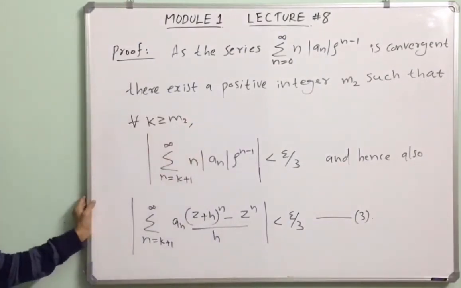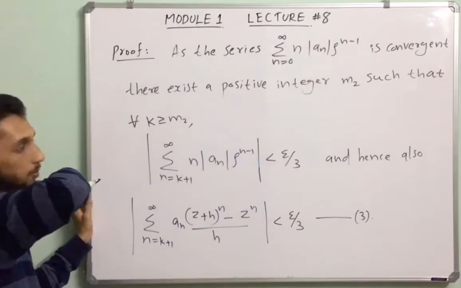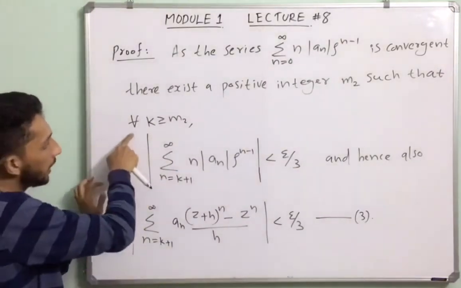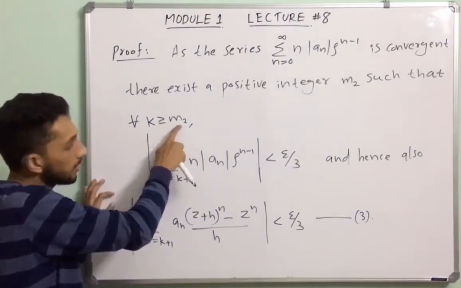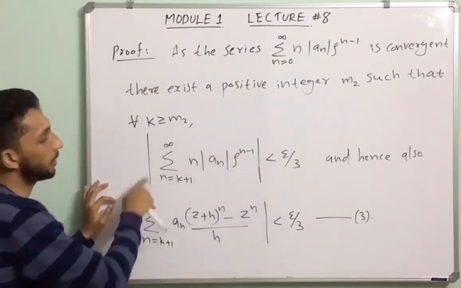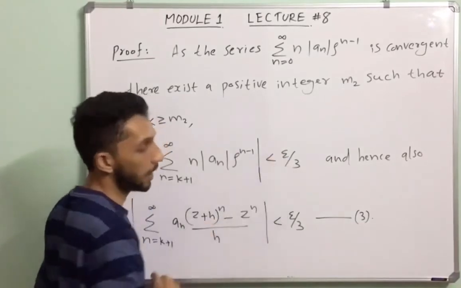Okay. This series is convergent, so there exists a positive integer m2. Then for every positive integer k greater than or equal to this integer, this condition is satisfied. That means the modulus of summation of this quantity is strictly less than some epsilon by 3.